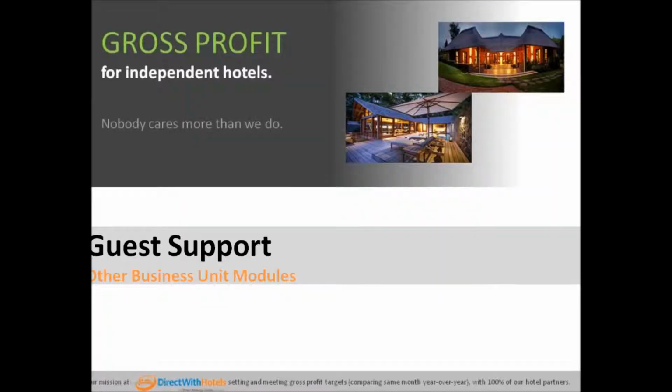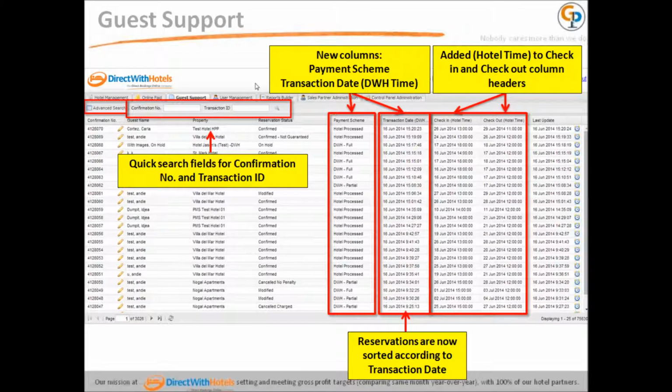The guest support module is where the guest support team manages reservations. The landing page of this module is the list of reservations. This page is equipped with quick search fields for the confirmation number and transaction ID. Also, advanced search is available for more detailed search.